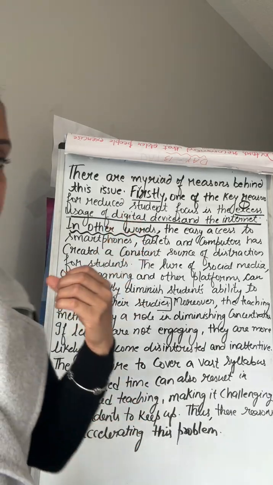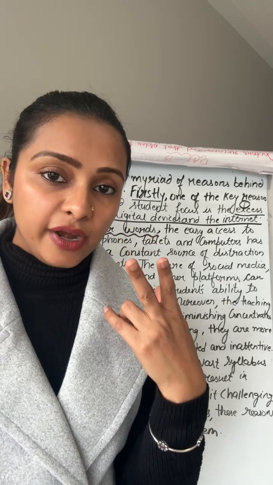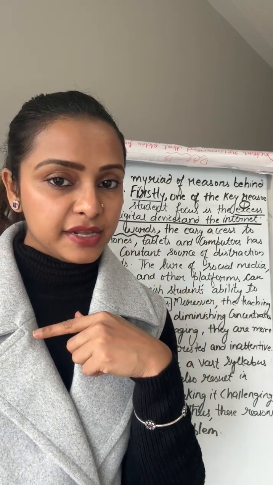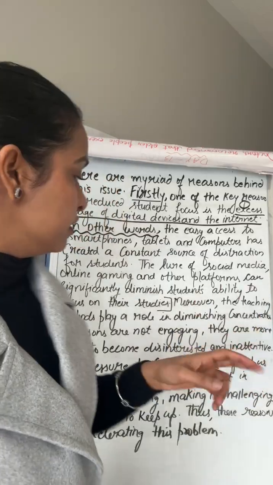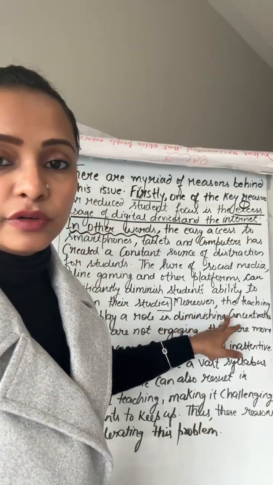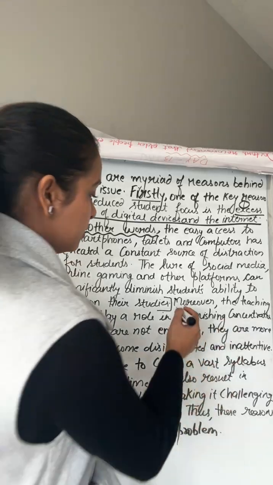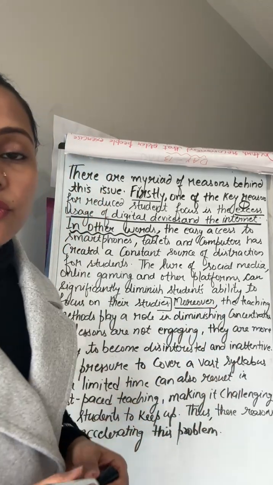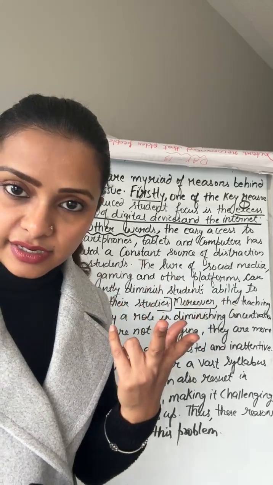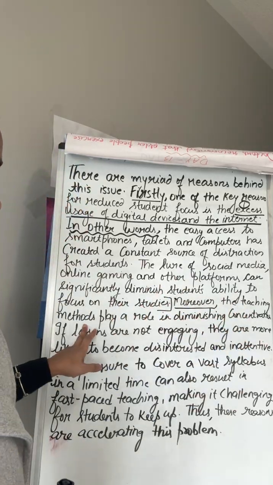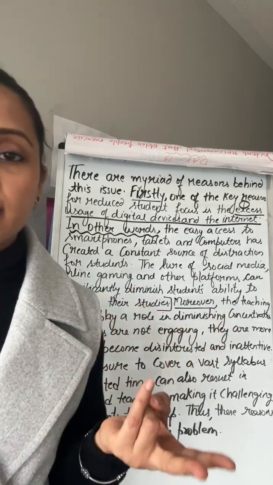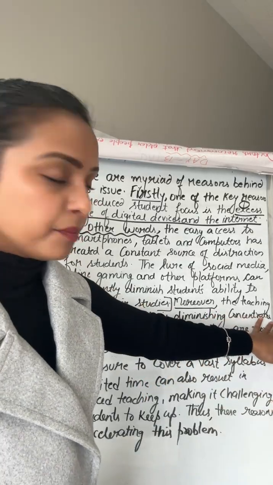Now, the second thing was our second point. Now we have to explain our second point. Before explaining the second point, write down a connector. I have used moreover. Moreover is my connector for the second point. Moreover, comma, the second reason is the teaching methods play a role in diminishing concentration. So this is the second reason. Just put a full stop here.